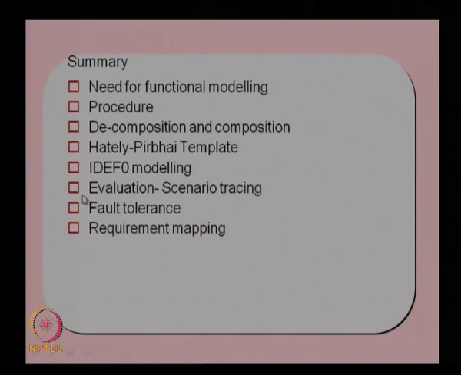We discussed the fault tolerance functions, and how we complete the functional architecture by providing them: error detection functions, error confinement functions, error reporting functions, and so on. These need to be incorporated into the fault tolerance. And we discussed requirement mapping, how we map the requirements to the functions using the functional architecture. These are the points we discussed in the last few lectures.